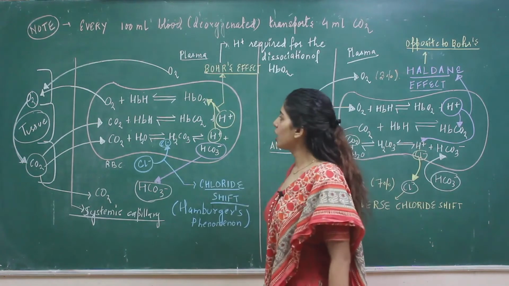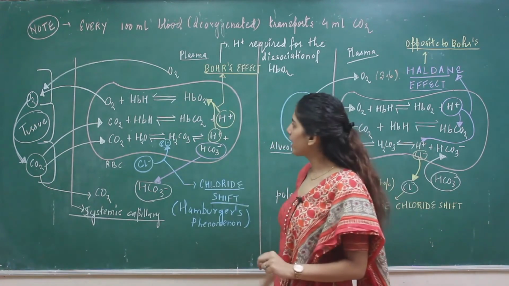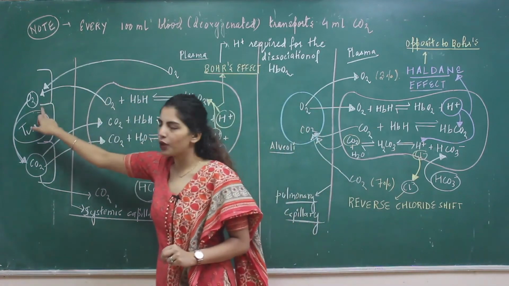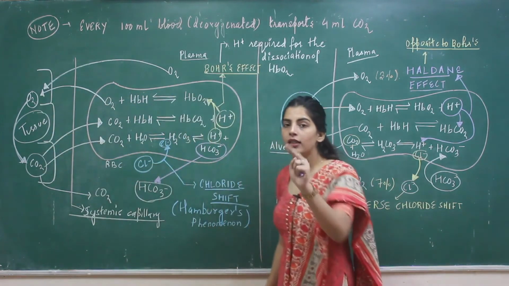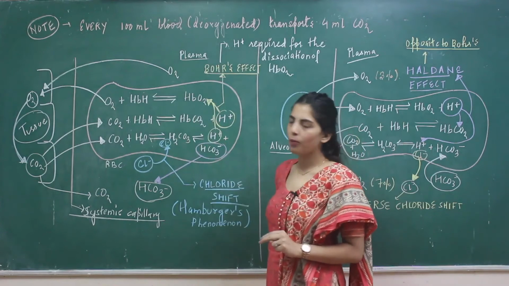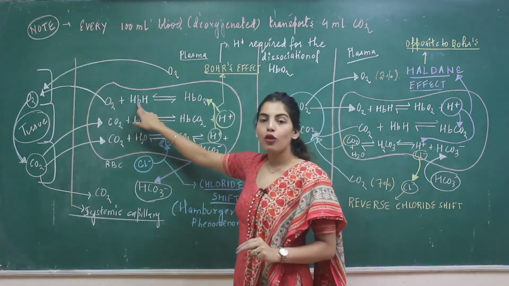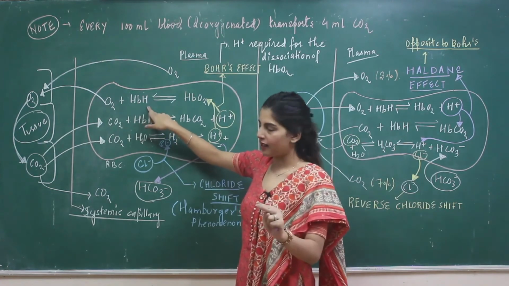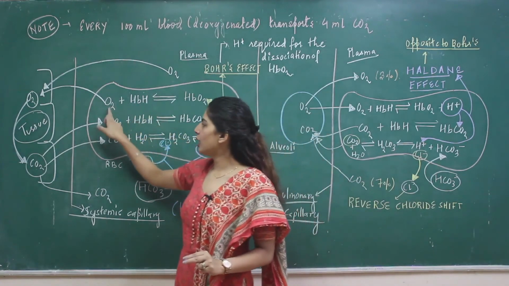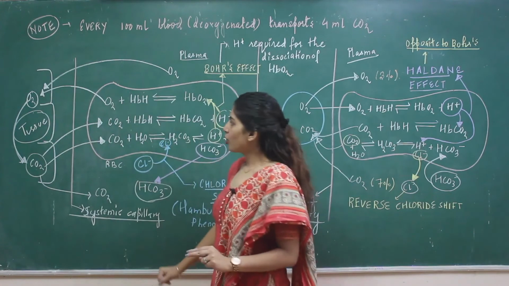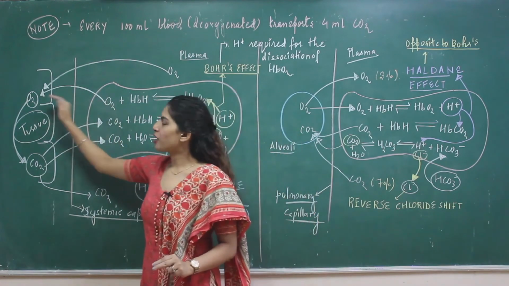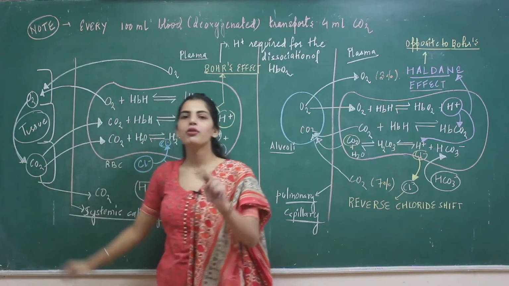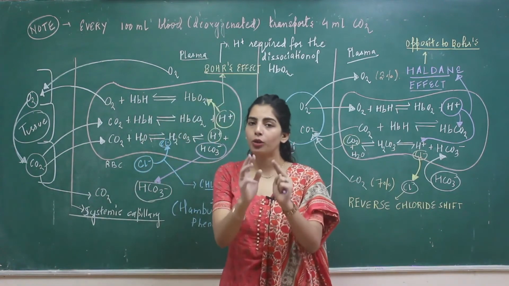Now students, oxygen was transported in two states. One was coming in the plasma, 3% directly diffused to the tissues. One was coming in bound state with hemoglobin, dissociating to form HbH, where this hydrogen ion came that we'll discuss. And oxygen is then released and transported. So oxygen was transported from high partial pressure to low partial pressure. Oxygen used, CO2 formed, CO2 transported now in three states.